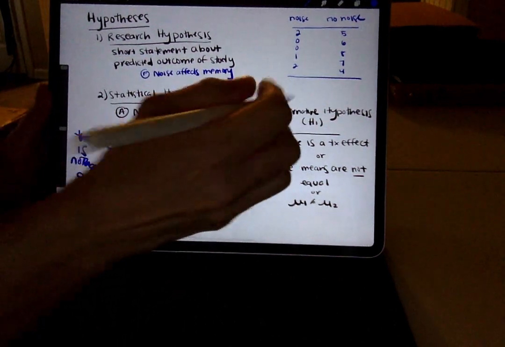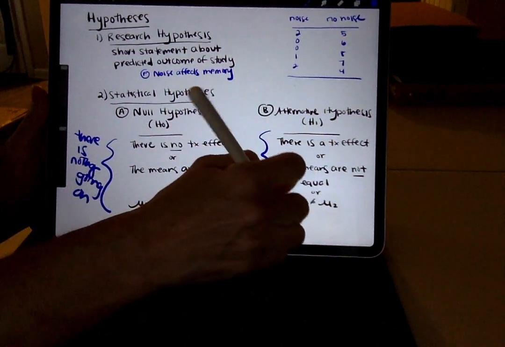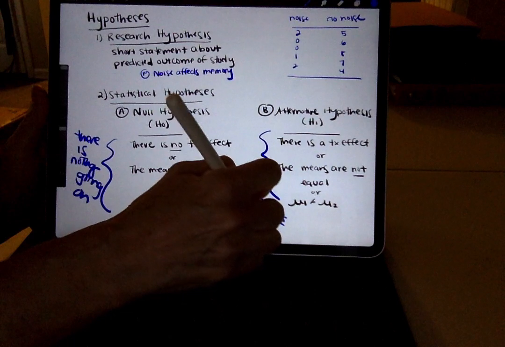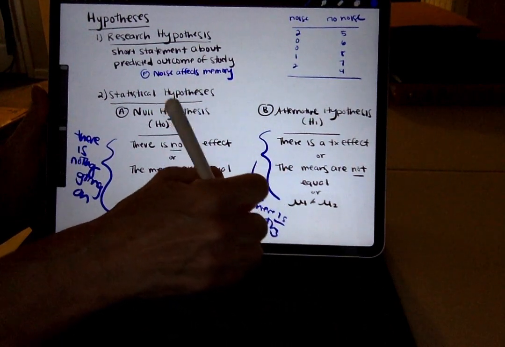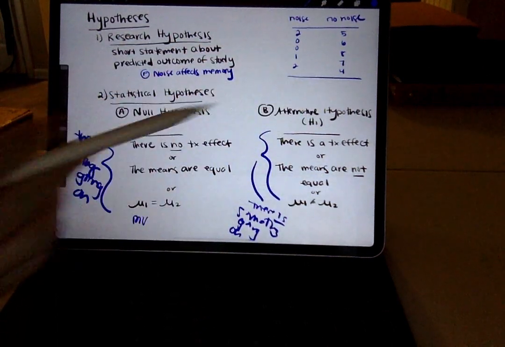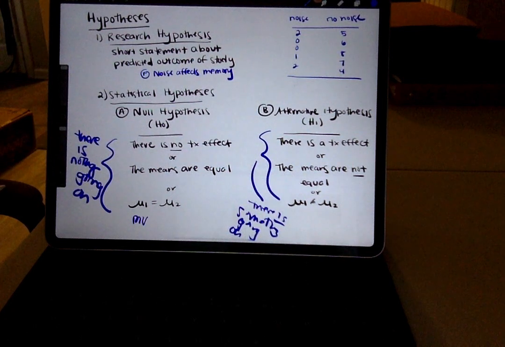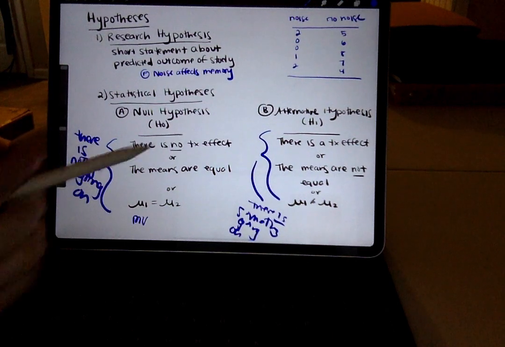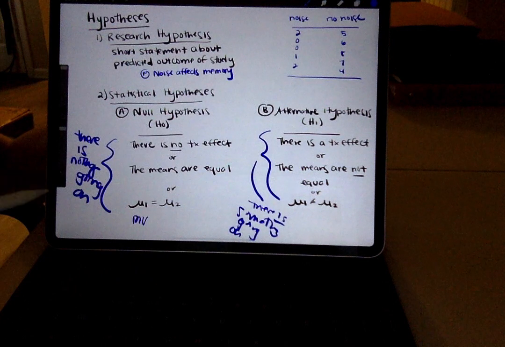Again, all three of these things are saying there is something going on. All three of these are saying exactly the same thing. And thinking about this in terms of our study, what we mean here is that noise does affect memory. But again, we're not going to mention the variables in here. We're just going to memorize these three different ways of saying it.